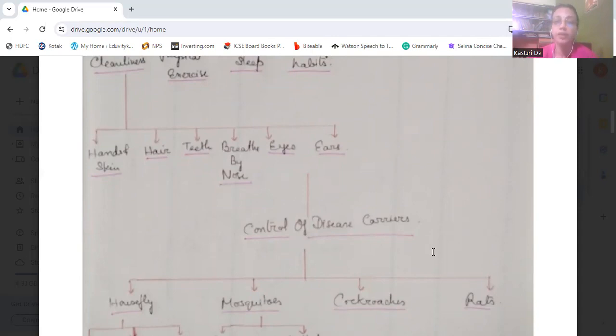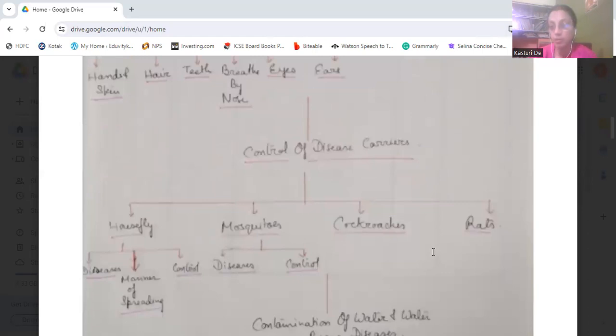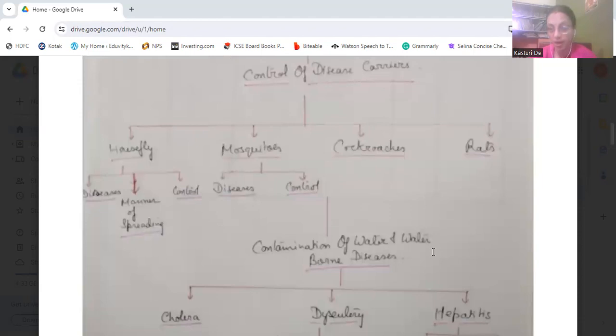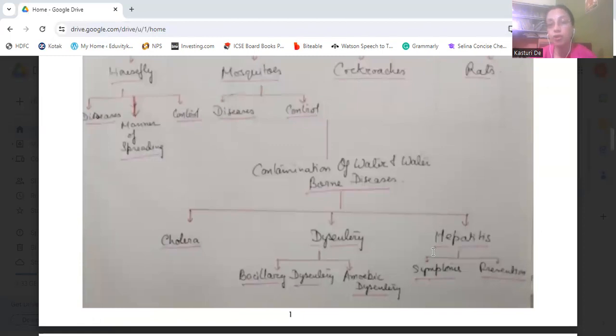Then we will study control of disease carriers, which includes the housefly, mosquitoes, cockroaches, and rats, and how to protect from their diseases. The diseases caused by the housefly, the manner of spreading, and their control. For mosquitoes, we will study diseases and control. Then we will study the contamination of water and waterborne diseases.